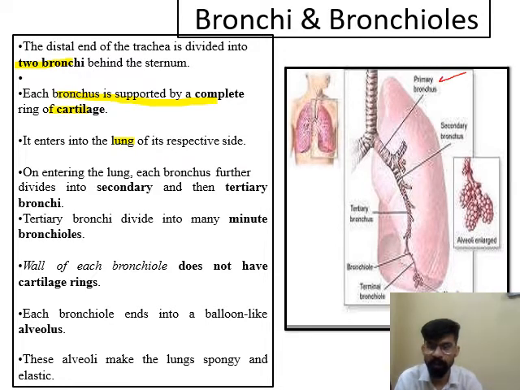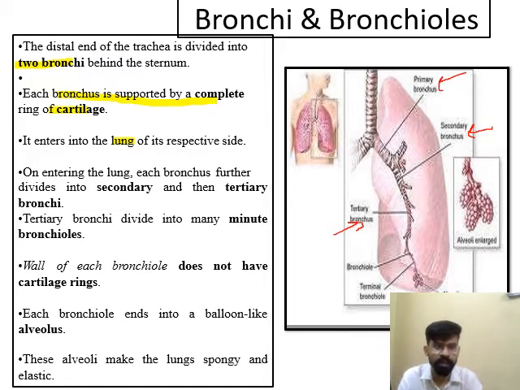This is the primary bronchi. Then this is divided into secondary, and at the end you can see the tertiary bronchi with a red arrow, and this tertiary bronchi is further divided into bronchioles, and the bronchioles will be further divided into the alveolus portion. Yes, we are on the first, second, third, fourth point.